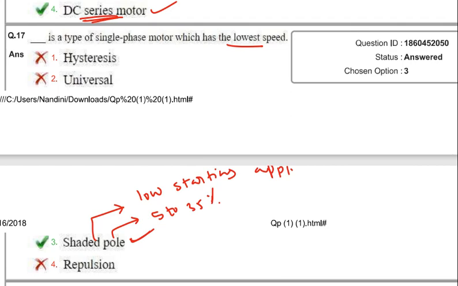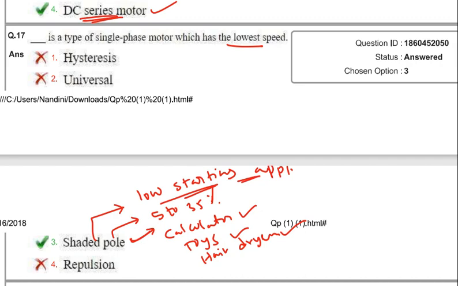The other applications of the shaded pole motor: it is used in calculators, and in toys, and in hair dryers. The applications of the shaded pole motor are calculators, toys, hair dryers. The shaded pole motor is used for low starting torque applications, and the efficiency is 5 to 35%. All these points are very important regarding the shaded pole motor.